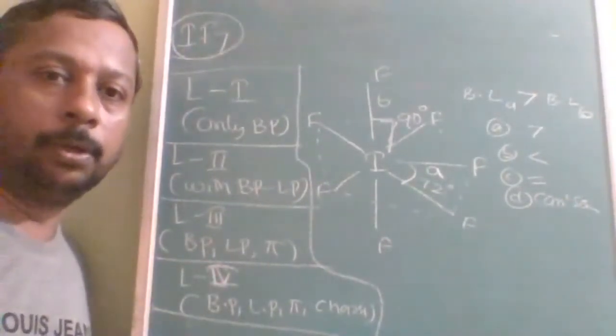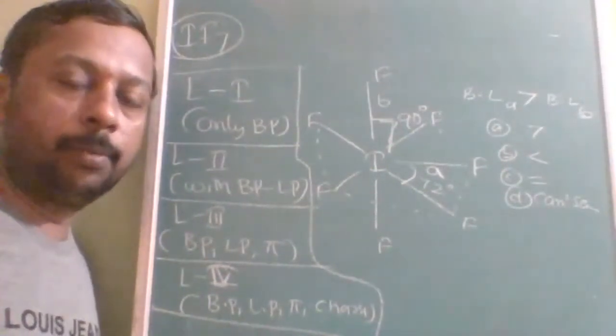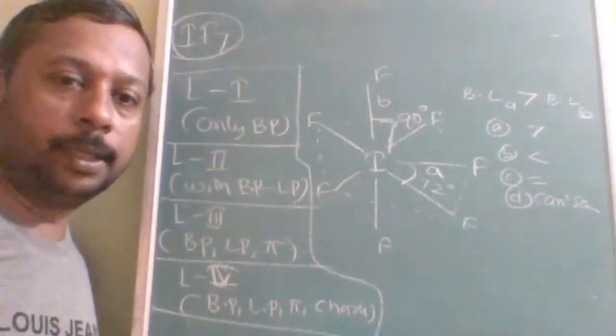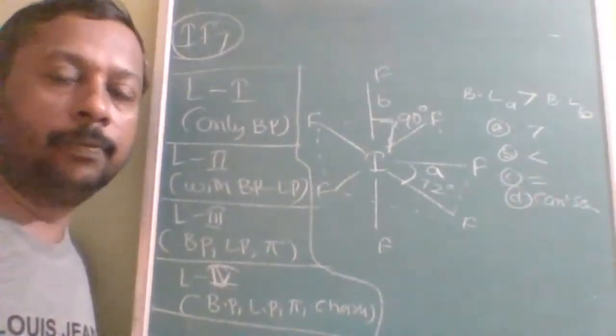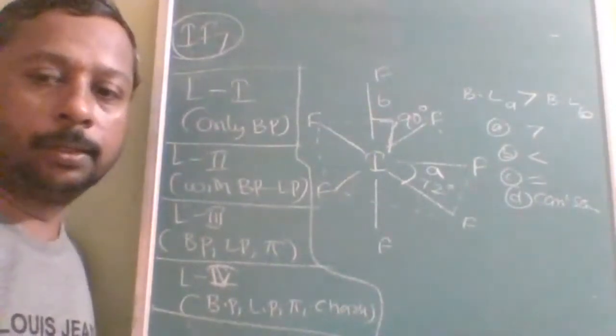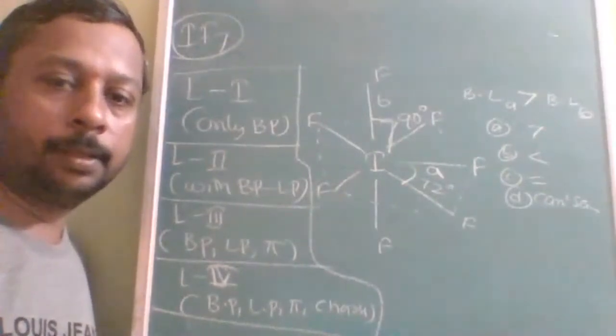Is this understood? So in our next lecture, we will discuss lone pair with bond pair. Then after that level 3, lone pair, bond pair with pi bond, then with charge also. Okay. See you in the next lecture.